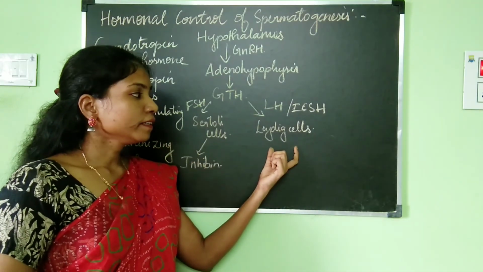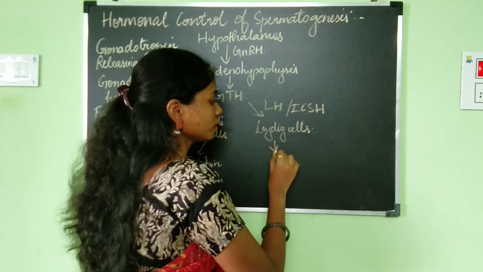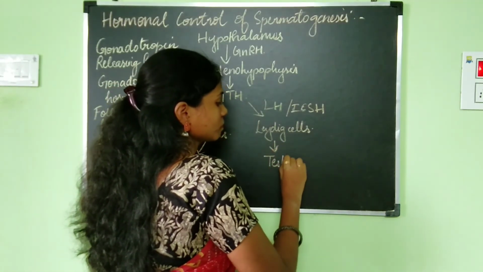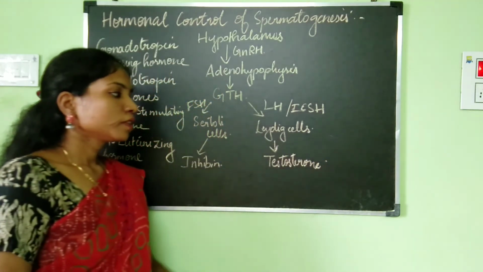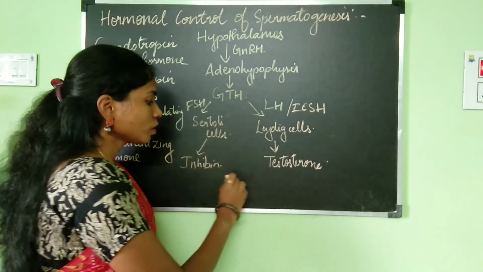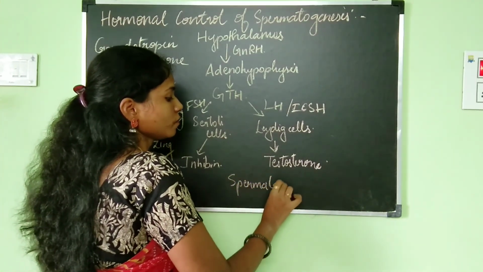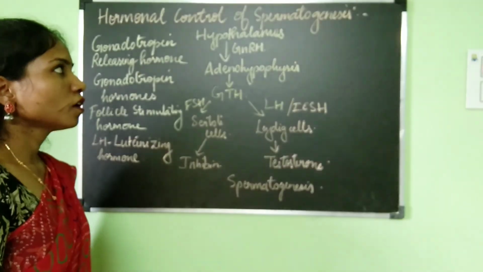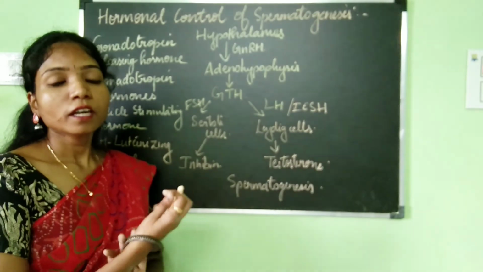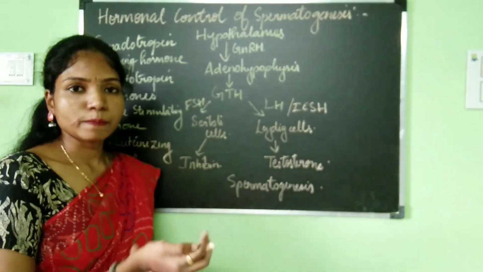The Leydig cells are very important for the production of the hormone testosterone, which is again one more hormone important for spermatogenesis. So this is the hormonal control of spermatogenesis. Now let's take a look at the structure of the sperm in detail.